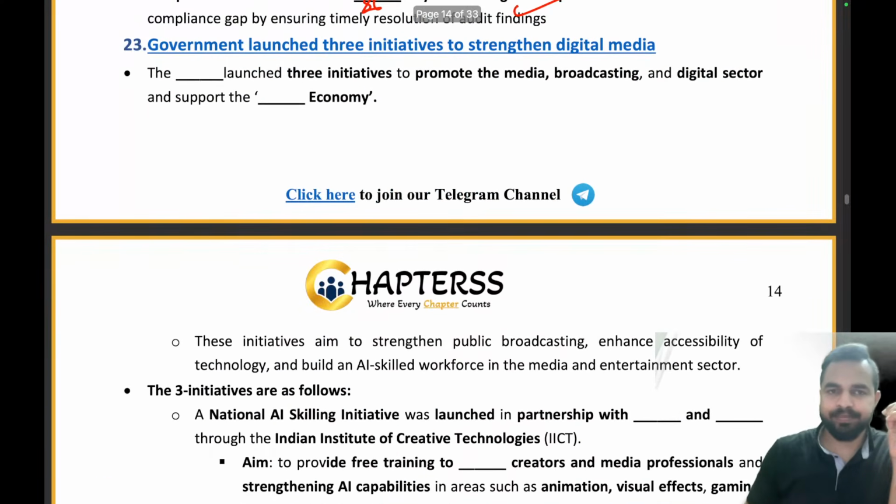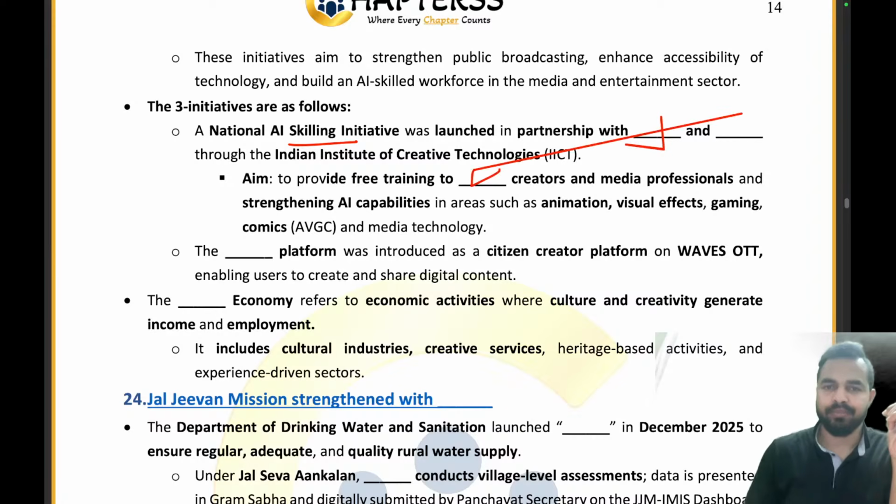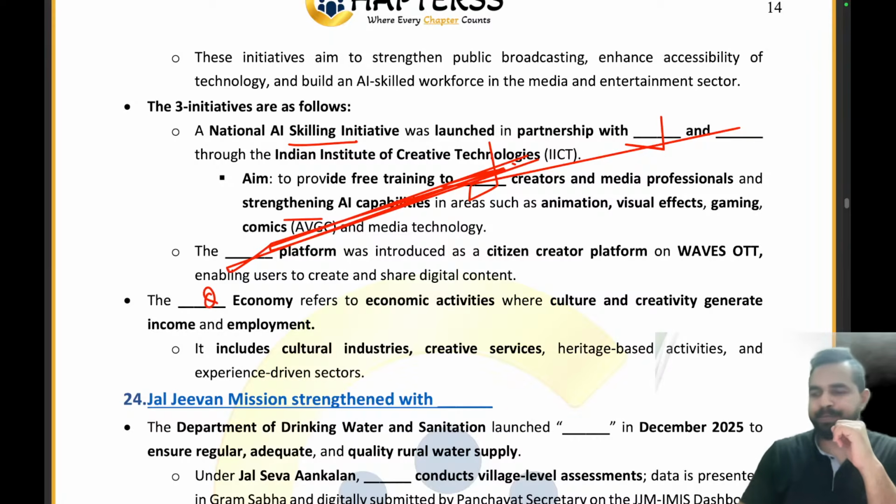So you can see here, the Ministry of Information and Broadcasting launched three initiatives to promote the media, broadcasting and digital sector, and support the orange economy. Clear? What are the three initiatives? One is the National AI Skilling Initiative, launched in collaboration with Google and YouTube. It provides free training to 15,000 creators. Then which platform do we have? The Waves OTT platform. Now what is the name of the economy which refers to economic activities where culture and creativity generate income and employment? That is the orange economy. Clear everyone?